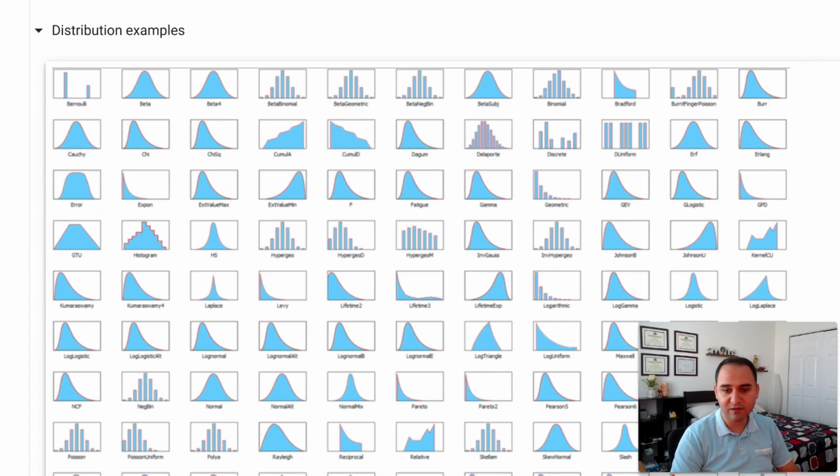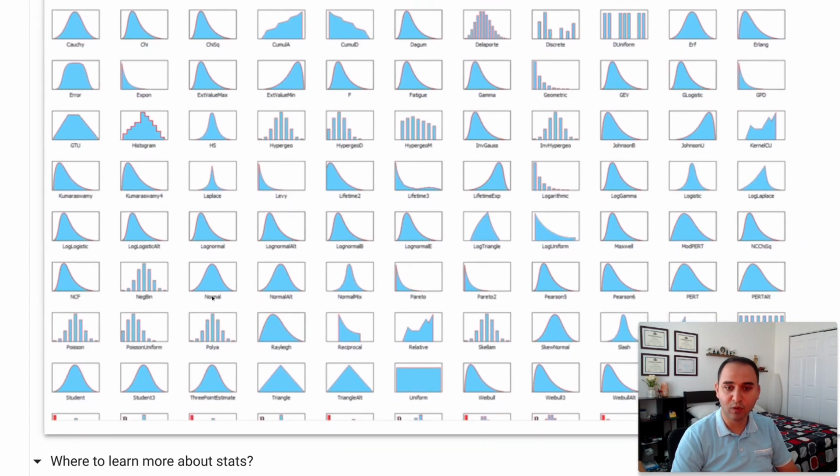The other one that is very famous is, for instance, the normal distribution. The bell-shaped curve where you have a center, we call it the mean, which is equal to the median, the 50th percentile. And within 3 standard deviations from the mean, we achieve most of the outcomes, which we call 3 sigma to the left, 3 sigma to the right. And the rest of the data will be in the tail of the distribution, which we call outliers.